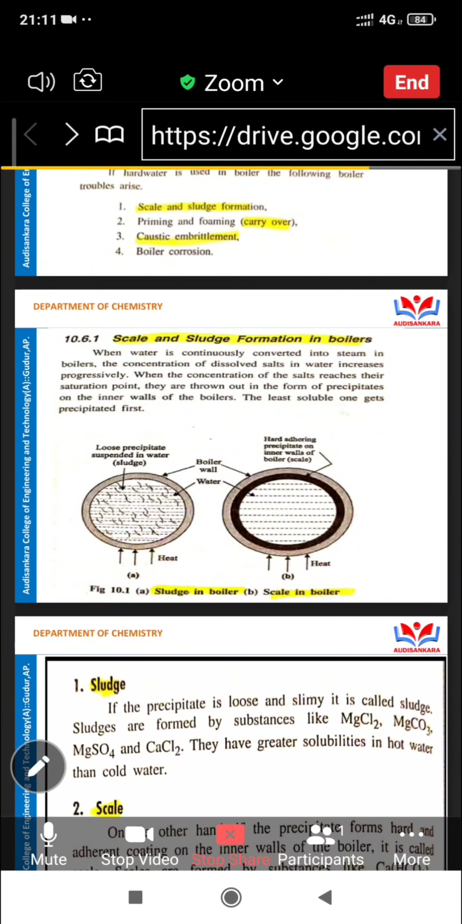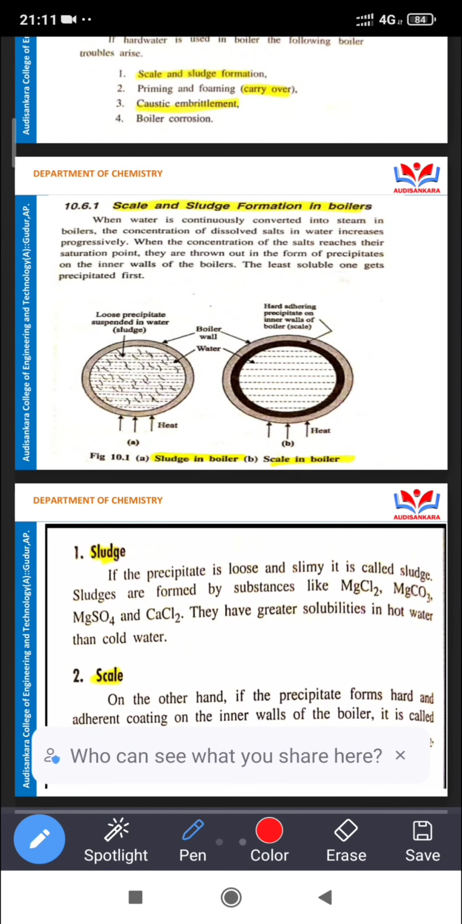There is a loose precipitate in the boiler water, and here is a hard precipitate in the boilers. The loose precipitate is suspended in water; that is sludge. The hard precipitate is an adhering coating on the surface; that is scale.